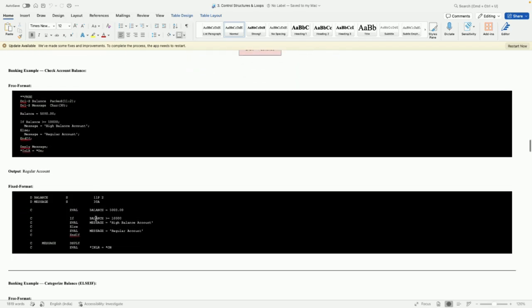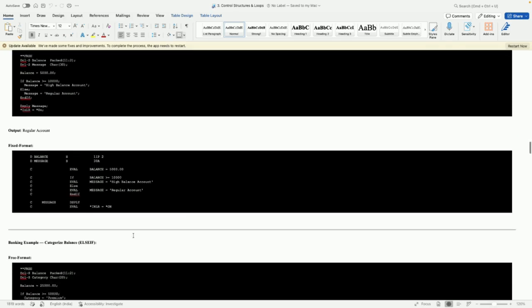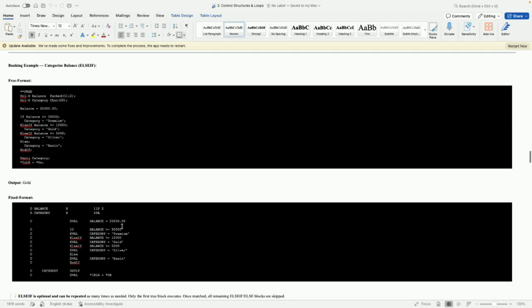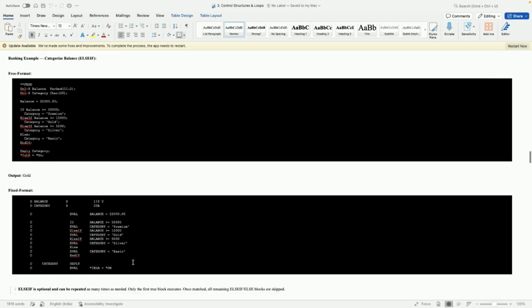So this is a simple example where you can see balance is 5,000. If balance is greater than or equal to 10,000, it is a high balance account, else it is a regular account. It is a simple condition we are checking. There is another example here. Balance is 25,000. If balance is greater than or equal to 50,000, it is premium. Else if balance is greater than or equal to 10,000, it is gold. Else if greater than or equal to 5,000, it is silver. Else, if not satisfying any of these conditions, it is basic.